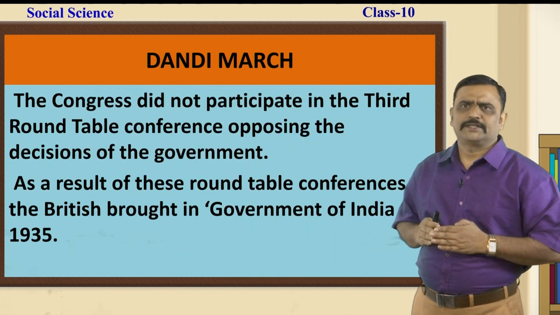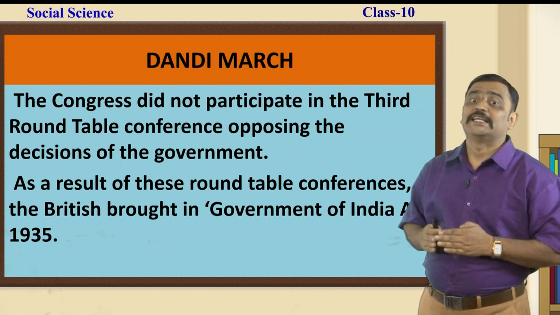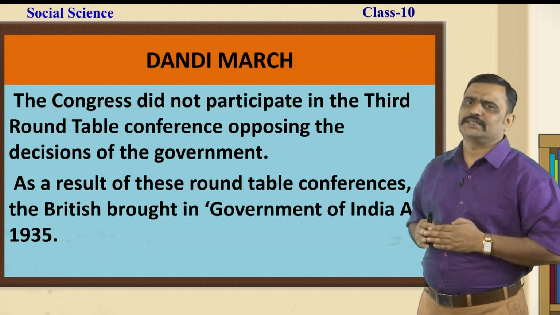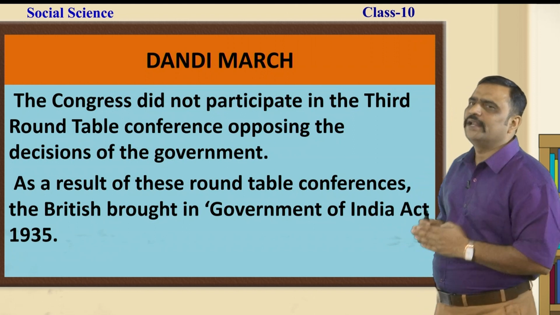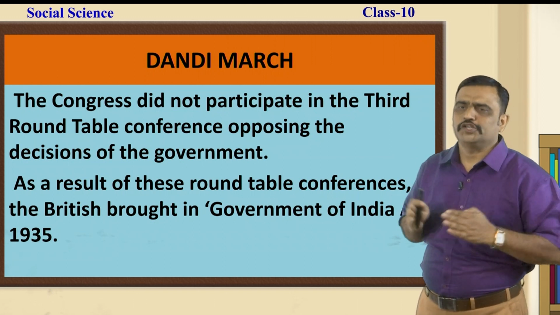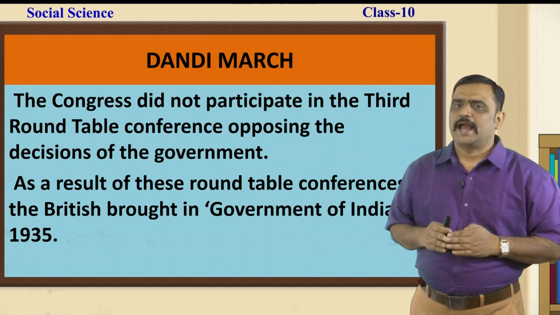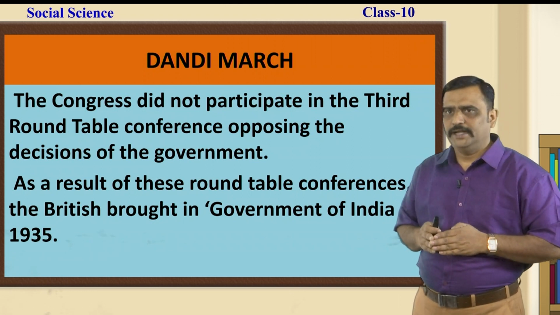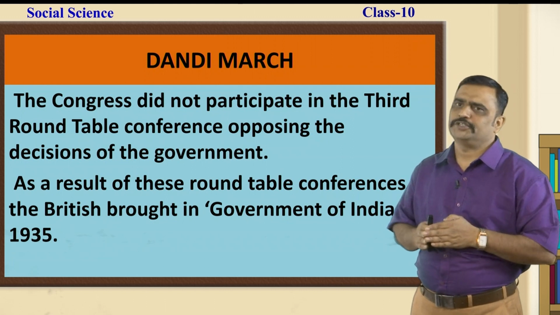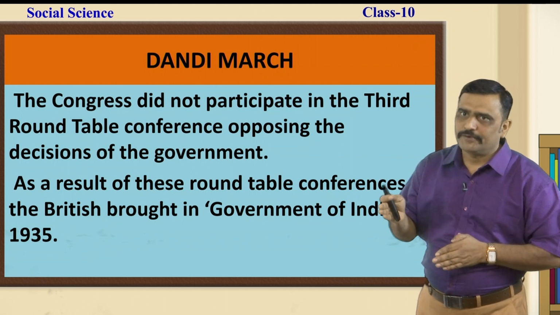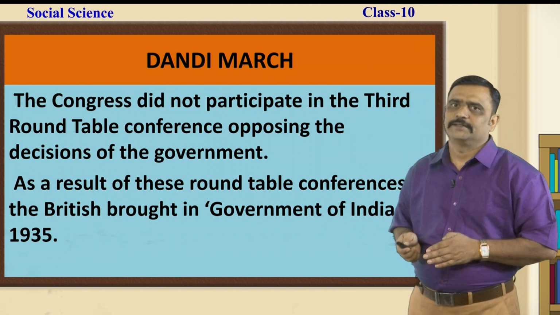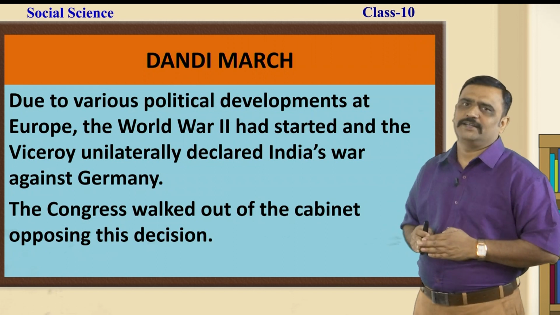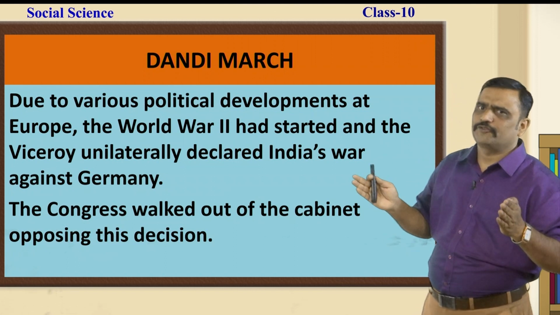Yes, dear students. Congress did not participate in the third Roundtable Conference, opposing the decisions of the government. As a result of these Roundtable Conferences, the British brought in the Government of India Act 1935. The British passed the Government of India Act 1935, which had so many provisions in favor of the Indians.